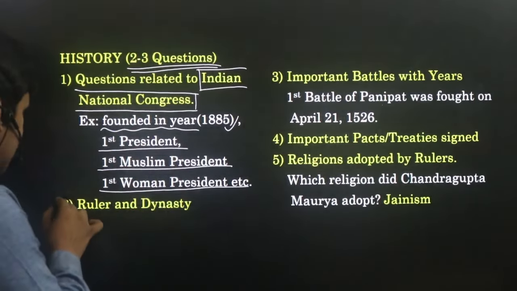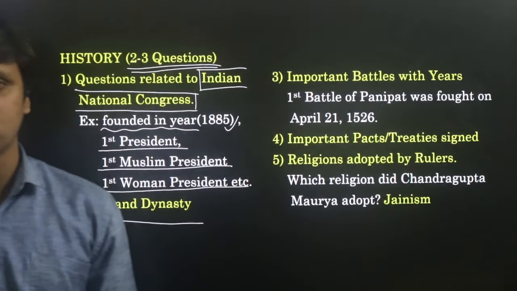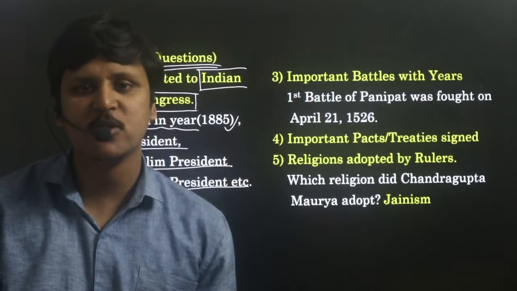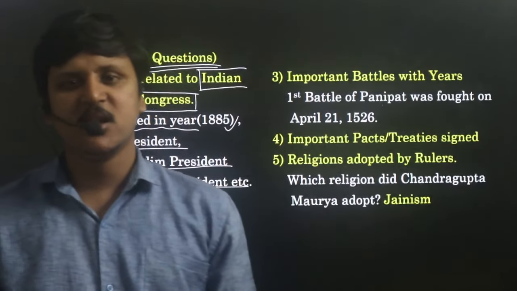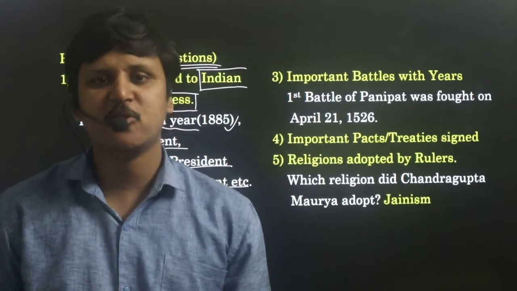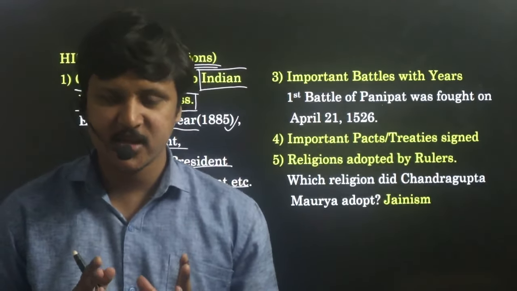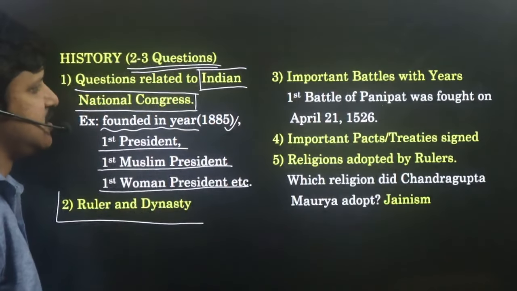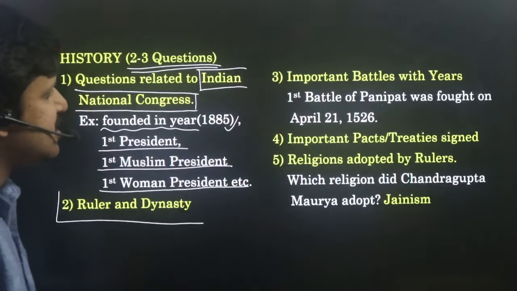Next, ruler and dynasty. They will be giving one ruler name and they will be asking which dynasty this ruler belongs to. Otherwise, a dynasty name is given, 4 options are given, and you pick the ruler who does not belong to this particular dynasty. So in that type of questions also, you should know the rulers and their dynasty.